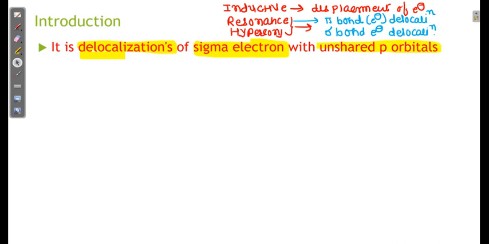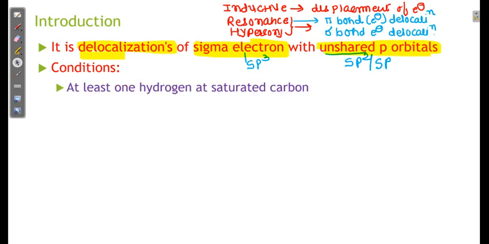When there is an unshared p orbital, the sigma bond is always with sp3, and the unshared p orbital is always with sp2 or sp. So hyperconjugation is between sp3 and sp, and sp3 and sp2. What is the condition? The condition is at least one alpha hydrogen at a saturated carbon. I will show you how.